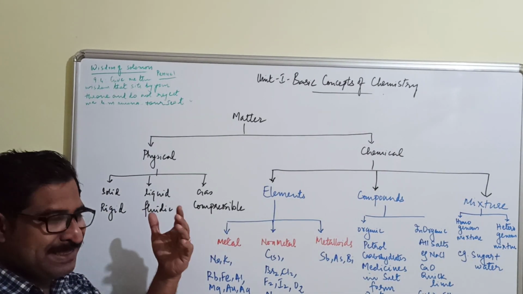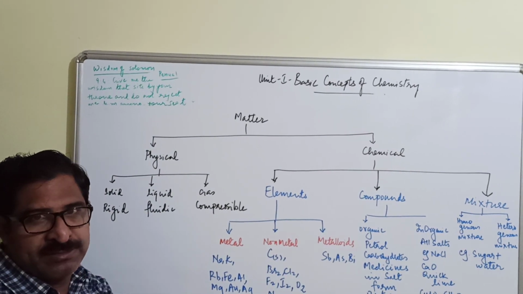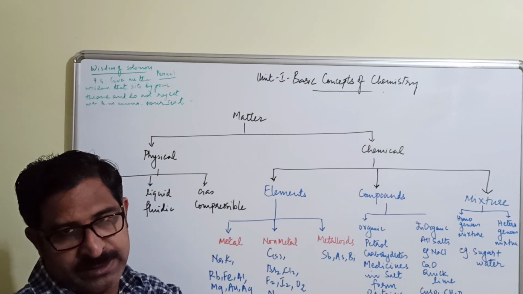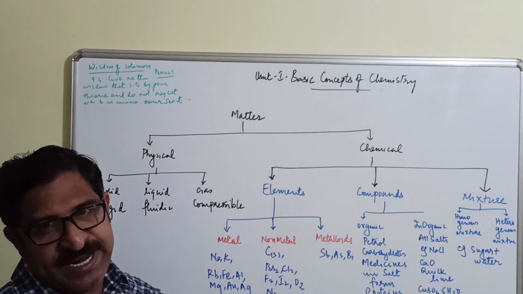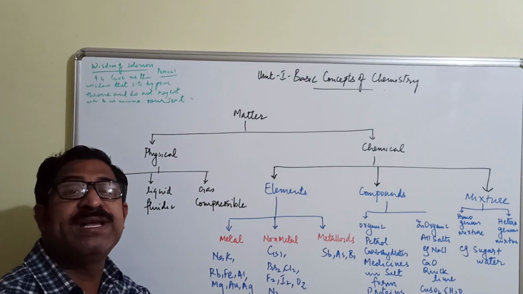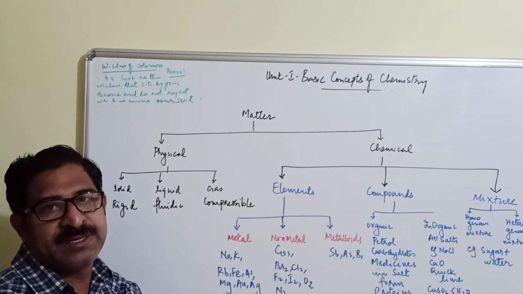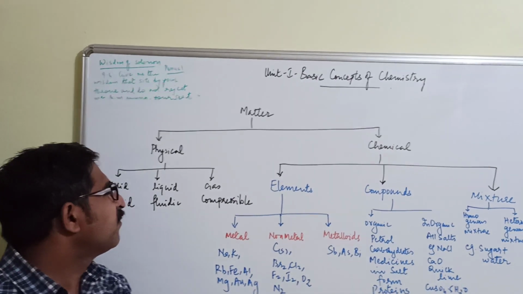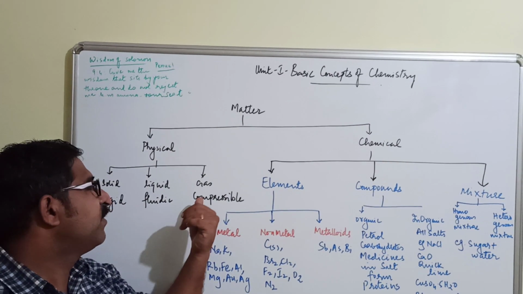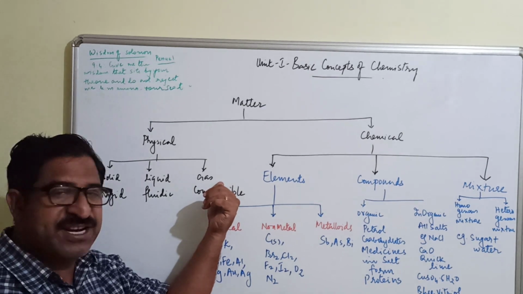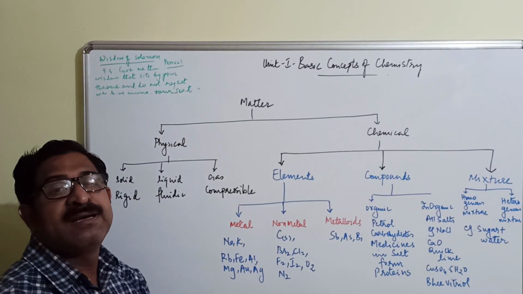Solid state means it has got a rigid structure. Molecules are closely packed. If you come to liquid state, it is always in fluidic state. That means molecules are far apart from each other. It can flow. It is not rigid like solid. Then we have the third state, that is gaseous state, which is compressible.